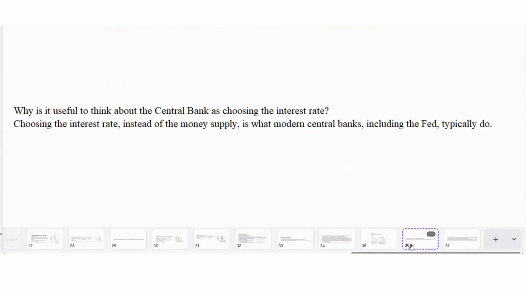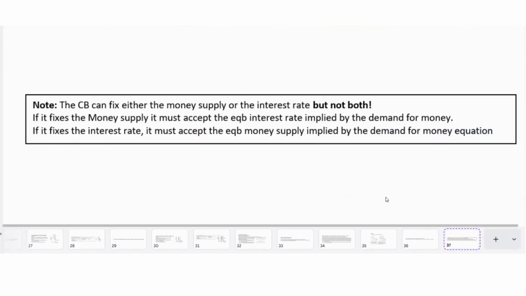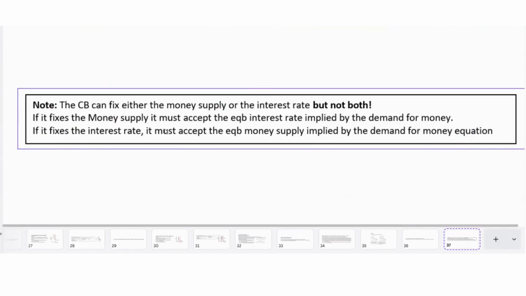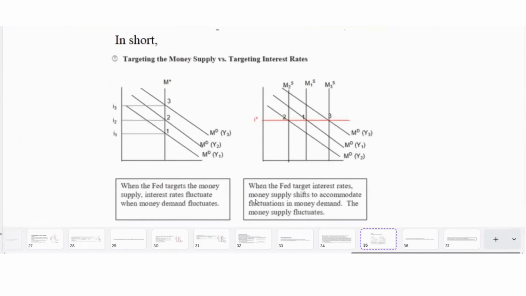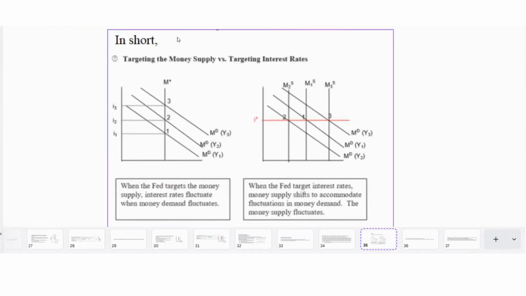Now, why is it useful to think about the central bank as choosing the interest rate? Because this is what modern central banks do, including the Fed. It's important to note here, the central bank can fix either the money supply or the interest rate, but not both, so it can't choose both. If it fixes the money supply, it must accept the interest rate implied by money demand, right? If it wants to fix the money supply at M star, then if money demand is MD by 1, then the interest rate it would have to accept is I1, right, for this fixed money supply.